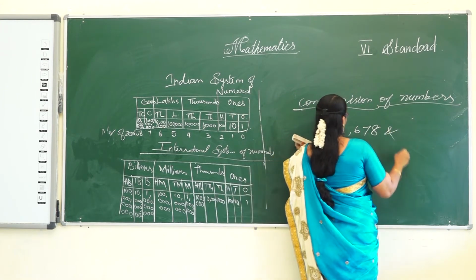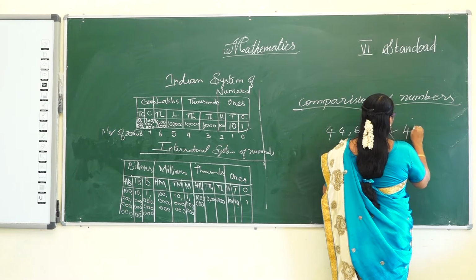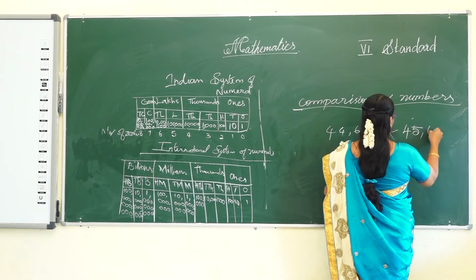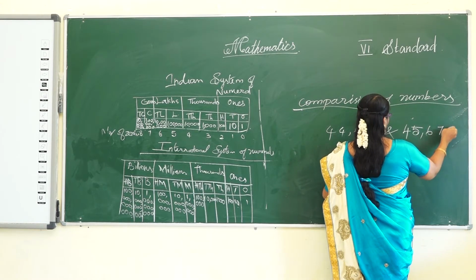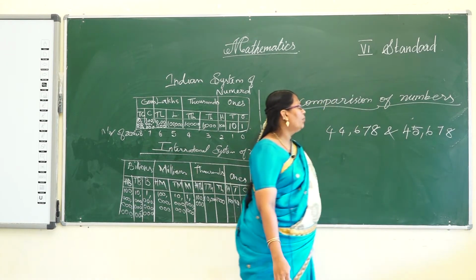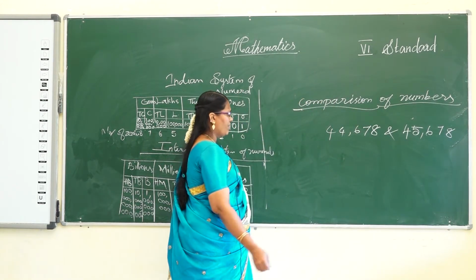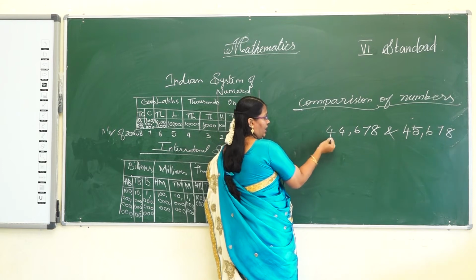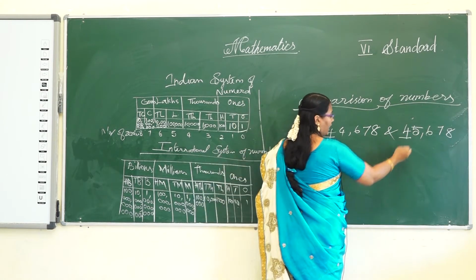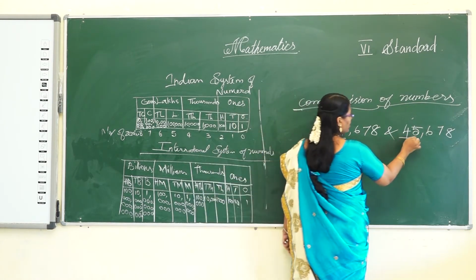44,678 and another number, 45,678. Compare these two numbers. First start from the left-hand side. Compare, both are equal. Next compare the next digits, 4 and 5.